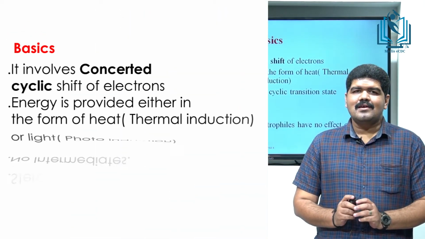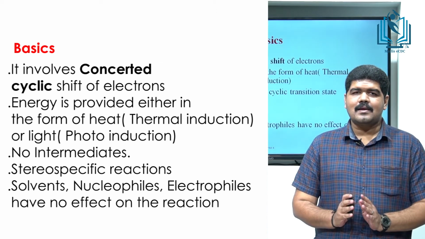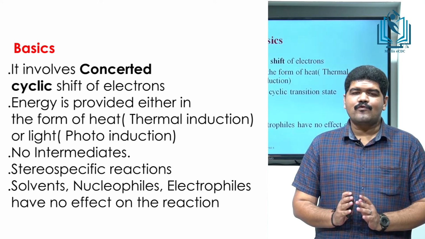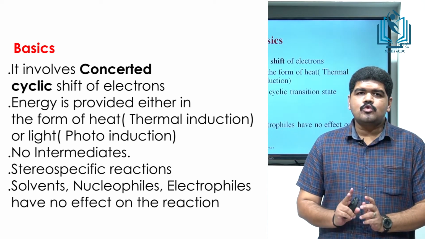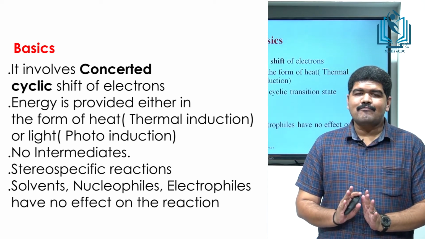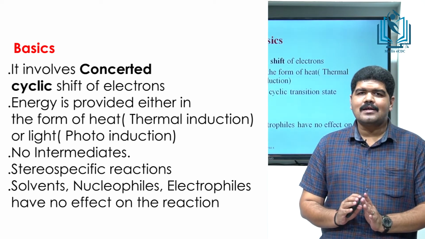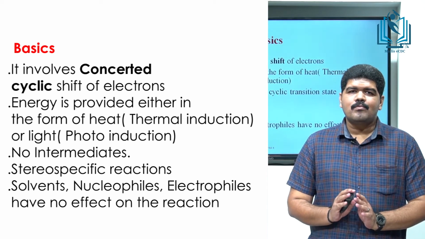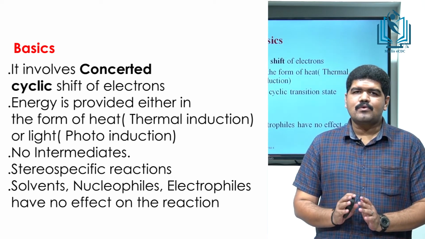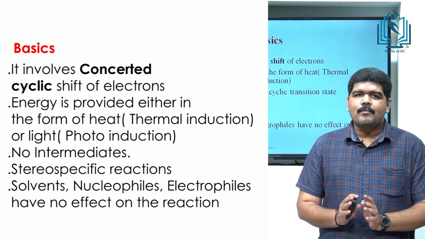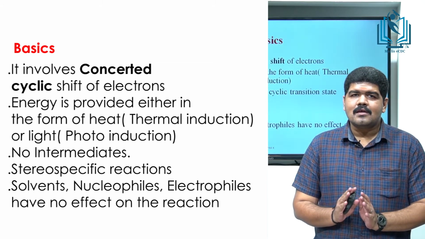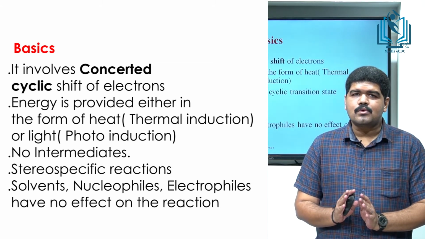The two terms that represent a pericyclic reaction: it's a concerted cyclic shift of electrons. So these are the two terms that define a pericyclic reaction. First one is concerted. What does that word concerted mean? Normally during an organic reaction, both the bond breaking and the bond making process will take place. So a concerted process means both the bond breaking and bond making process will happen simultaneously. That is why it is a concerted process.